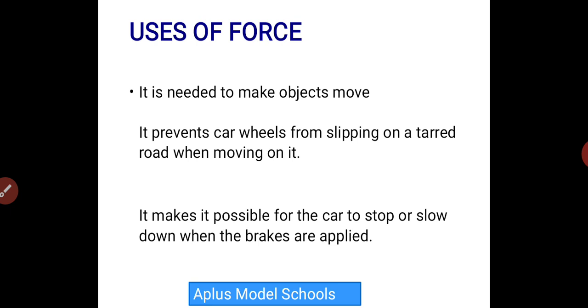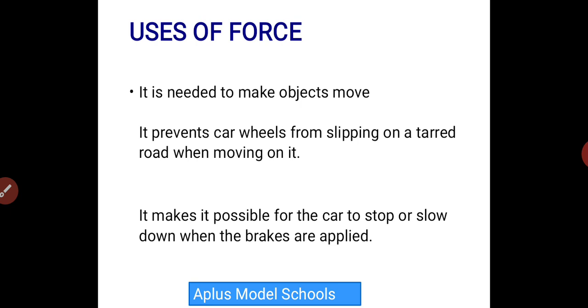It prevents car wheels from slipping on a tarred road when moving on it. Yes, the grip between the tire of your car and the tar road, there is a force that grips the tire. That's why when you are moving a car, the car is not slippery. So force is responsible for this. It makes it possible for the car to stop or slow down when the brakes are being applied.